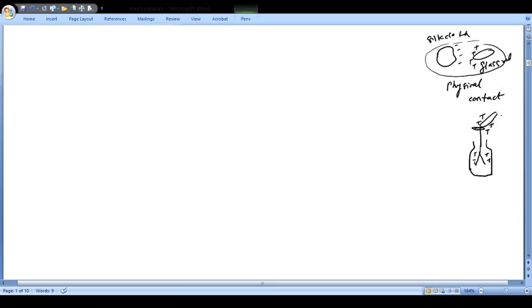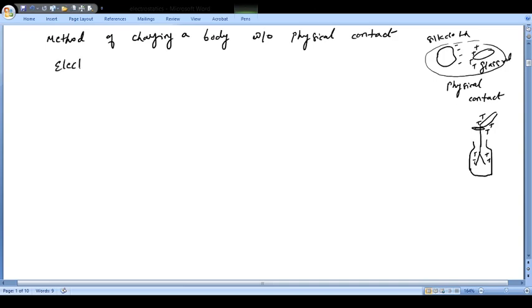The induction of electric charges on a conducting body due to the presence of a nearby body is known as electrostatic induction. So we have a method of charging a body without physical contact, and this process is known as electrostatic induction. So today we will be talking about electrostatic induction.